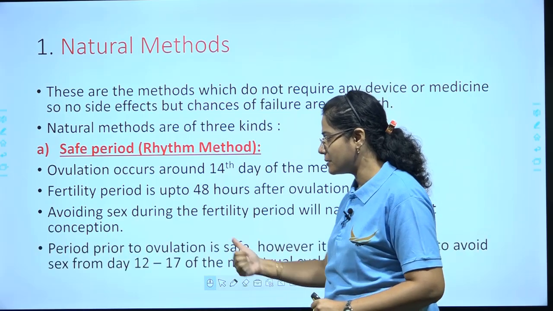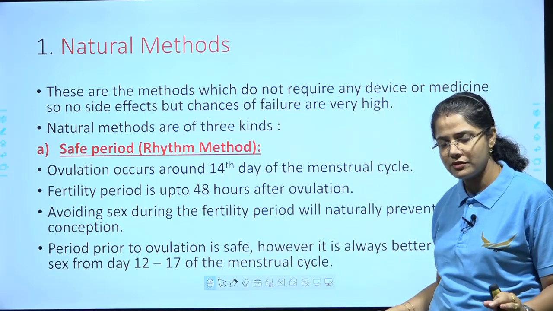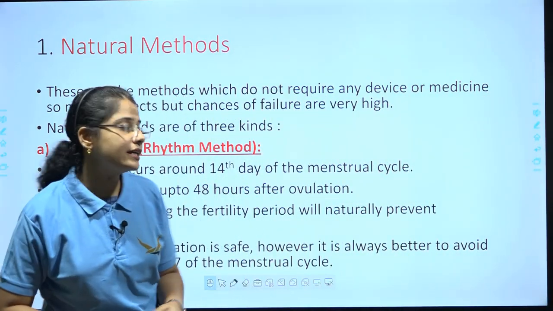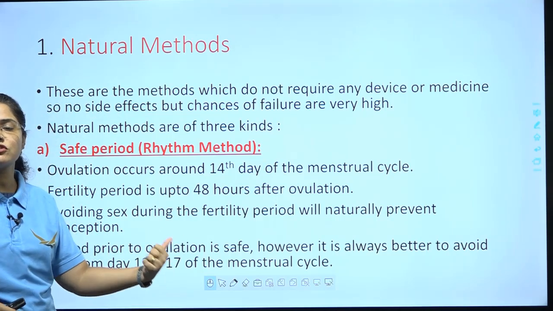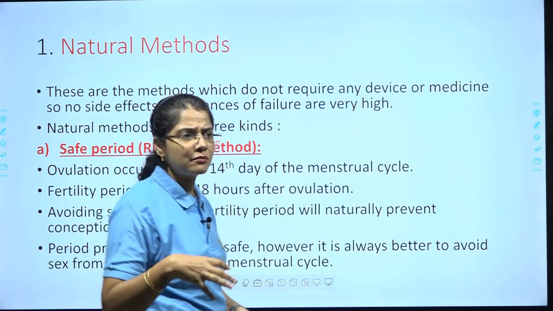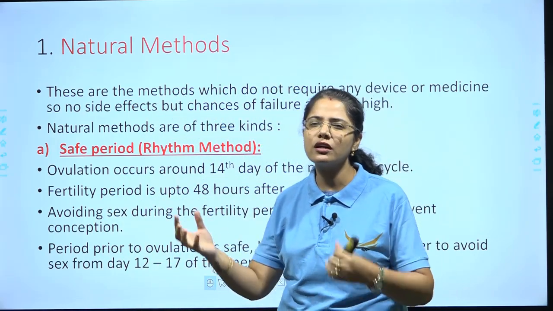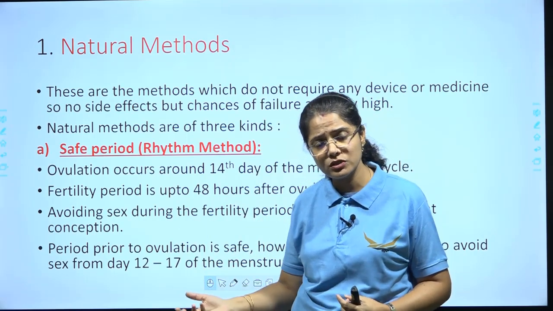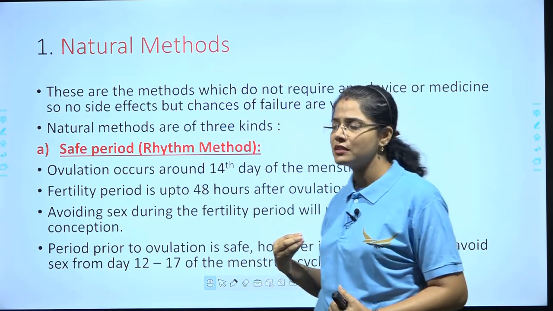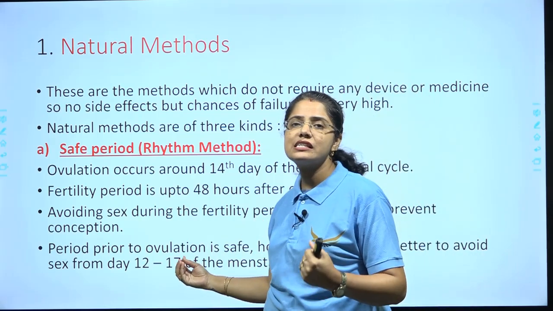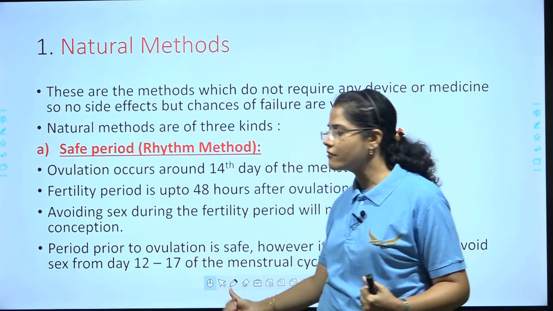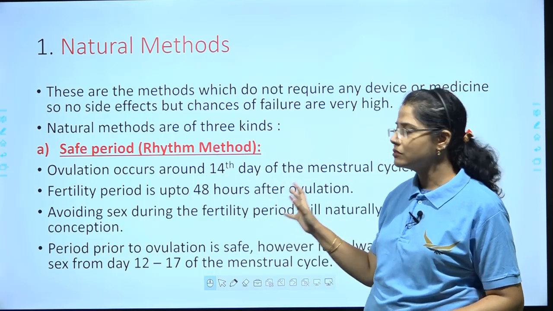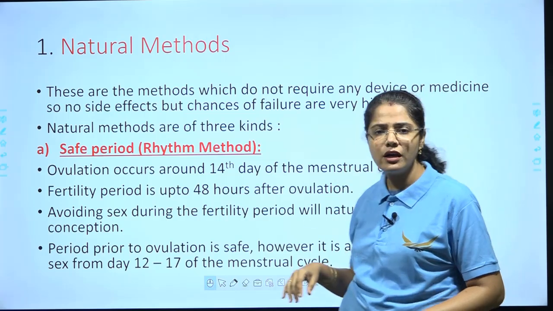As I said, the period prior to ovulation is safe. However, it is always better to avoid sex from day 12 to 17 of the menstrual cycle, because sometimes a cycle does not follow a complete 28-day routine. Somebody's cycle is a little longer, somebody's a little shorter. It varies from individual to individual, right? So by chance there may be a disturbance in that, so it is better to avoid sex from day 12 to day 17 of the menstrual cycle. This is known as the safe period, or the rhythm method.